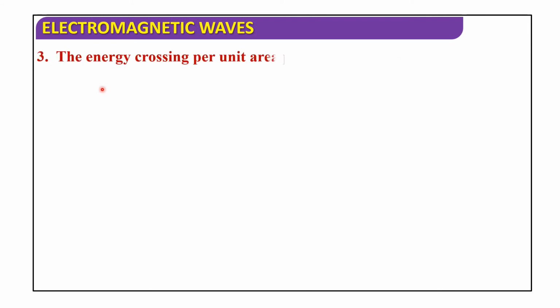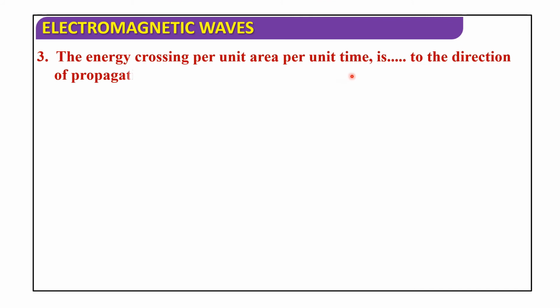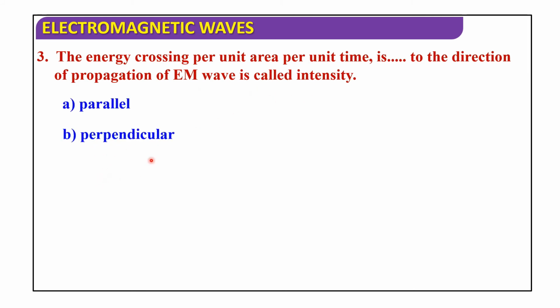The energy crossing per unit area per unit time, dash to the direction of propagation of EM wave, is called intensity: parallel, perpendicular, equal, none of these. So the energy crossing per unit area per unit time perpendicular to the direction of propagation of EM wave is called intensity. So the answer is perpendicular.